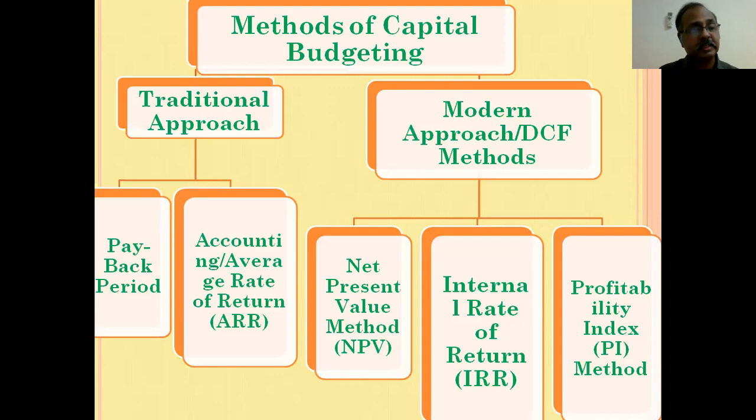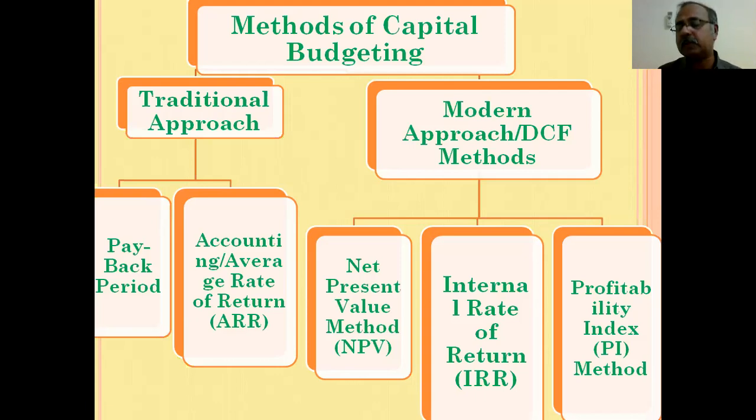The second difference is that in traditional approach, we never consider the cash inflows of the entire project life. Whereas in modern approach or DCF method, we consider the cash inflows for the entire project life while appraising the capital budgeting decisions.